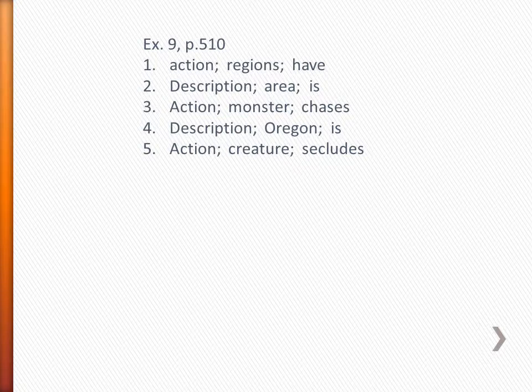Number 6. Its shaggy coat of hair looks like a bear's fur. That's description. Now the verb looks might throw you off because that's kind of an action, but it's not really being used as an action here. You can use your eyes to look at something, but in this case, looks is being used as a describing word. And it's describing something as like a bear's fur, and the something would be the subject.